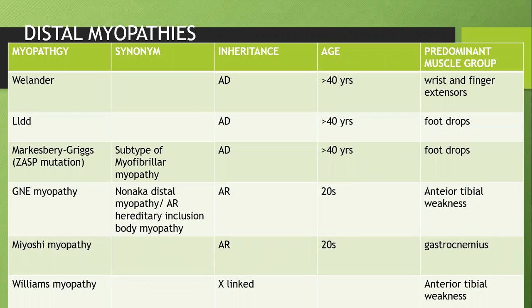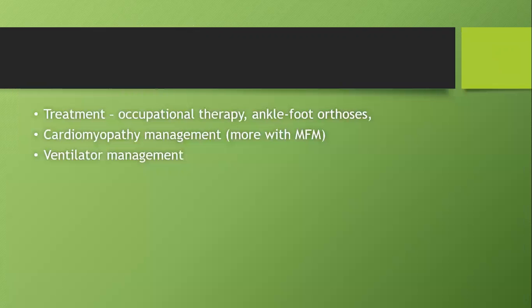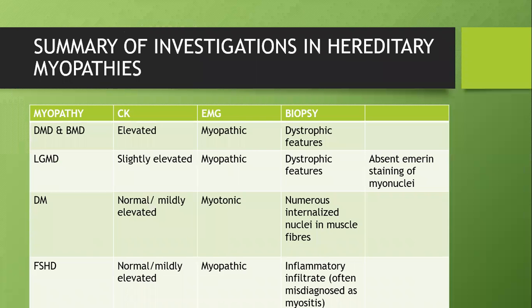So the last category of inherited myopathy will be distal myopathy. Just a few names. Autosomal dominant, it could be Welander, Markesbery-Griggs. Autosomal recessive, it will be GNE myopathy or Miyoshi myopathy. X-linked will be Nonaka myopathy. So rather than involving the proximal muscles, it will cause progressive involvement of the distal muscles. So foot drops and wrist drops will be the common manifestation. Autosomal dominant disorders commonly occur after 40 years. Recessive myopathies occur before 20 years. Again, treatment is mainly supportive.